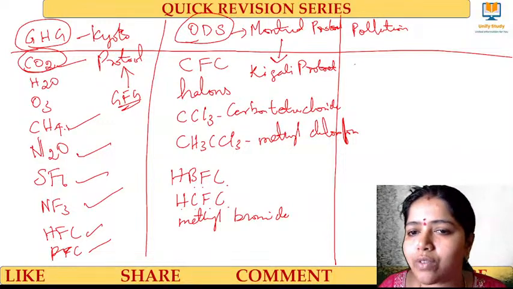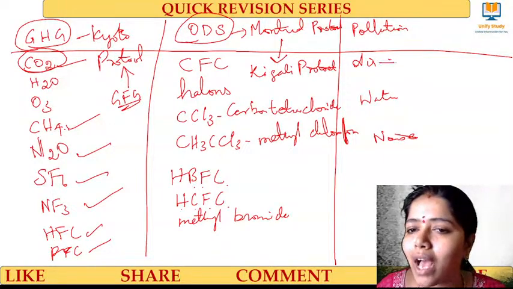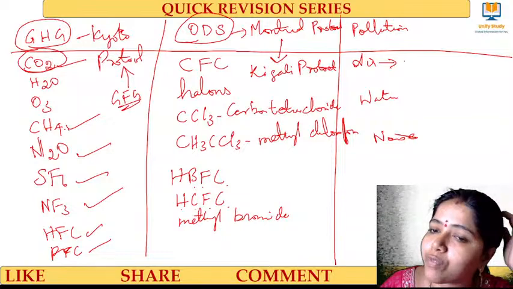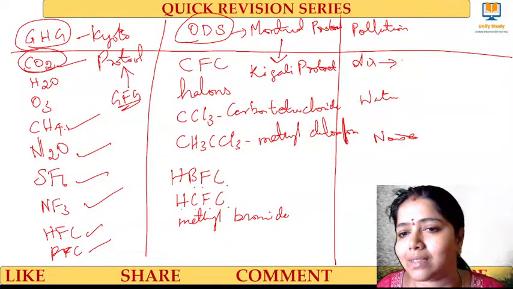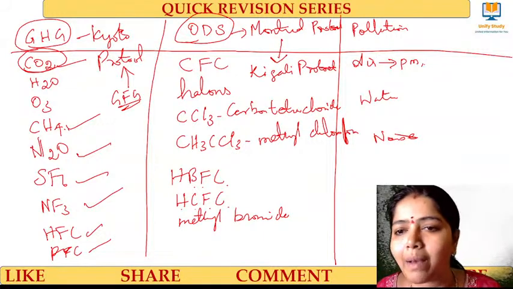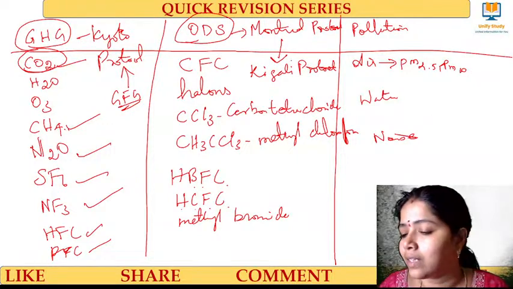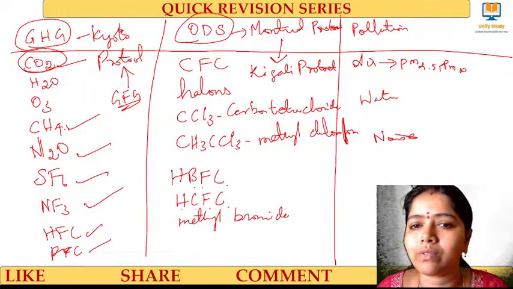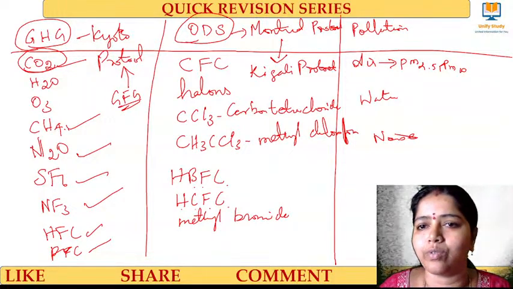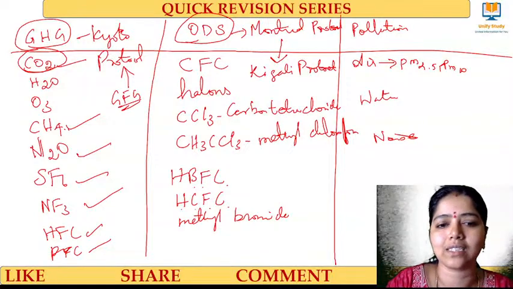When it comes to pollution, we have what? Air pollution, water pollution, and noise pollution, right? With respect to air pollution, you are supposed to be aware of particulate matter, PM. We have to be very, very aware: PM 2.5, PM 10. Are you noting down? Very good. Very, very important with respect to pollution: greenhouse gases.